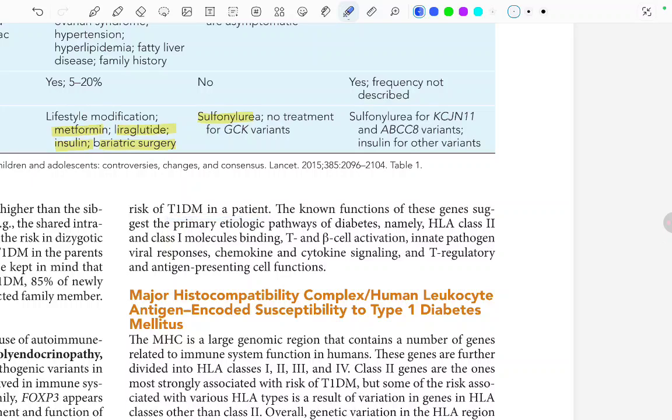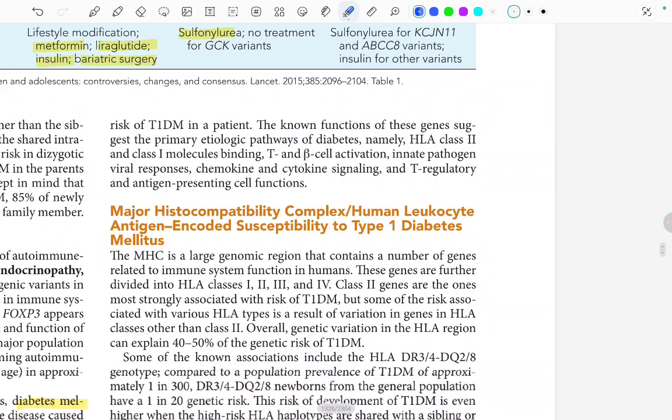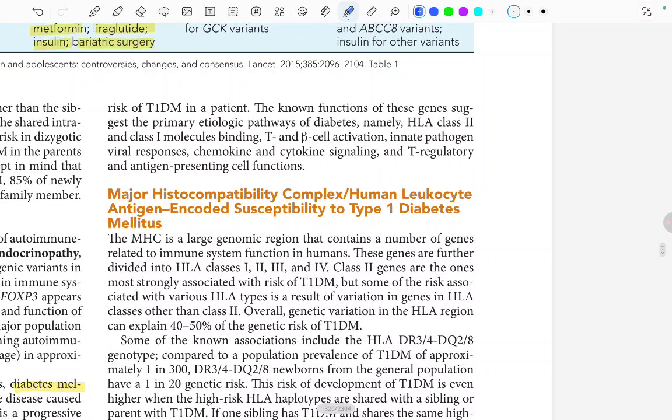The contribution of each non-MHC locus to type 1 diabetes mellitus risk is small, making individual variants less useful for predicting the genetic risk of the type 1 diabetes mellitus patient. The known function of these genes suggests the primary etiologic pathways of the diabetes, namely HLA class 2 and class 1 molecules binding T cells and beta cell activation, innate pathogen viral response, chemokine and cytokine signaling, and T regulatory and antigen presenting cell functions.